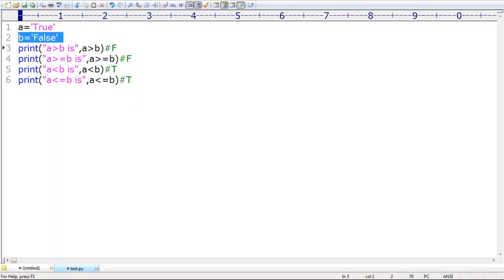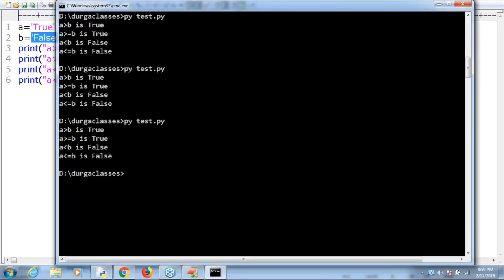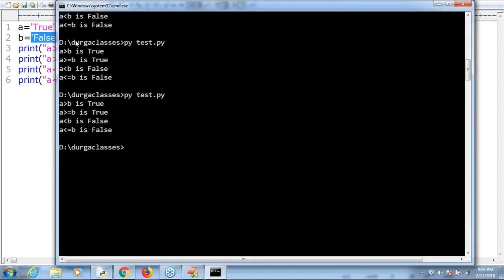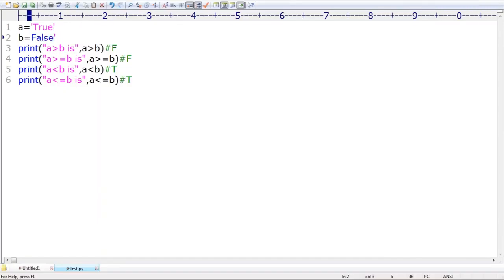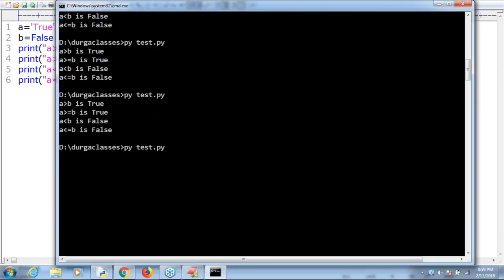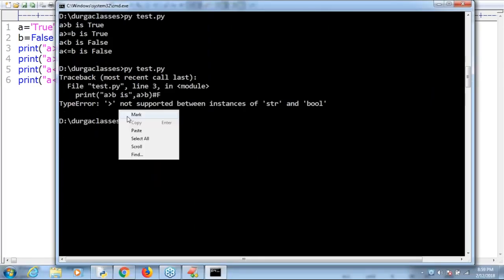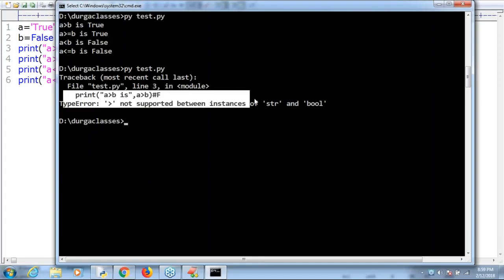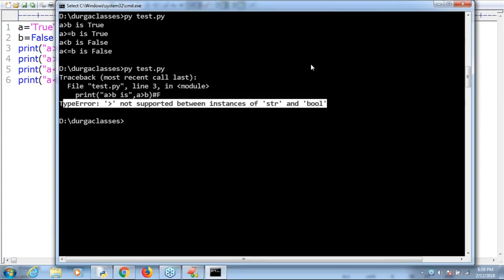Sir, if one is the string true, and the second one is a number I'm taking. Just 1 minute, observe the outputs. Perfectly it is valid. Okay, one is the string, the second one is the boolean value I'm taking. Now observe that immediately the compare method gives a type error: greater than not supported between str and bool.